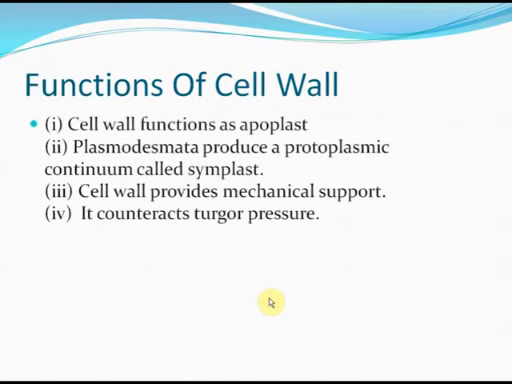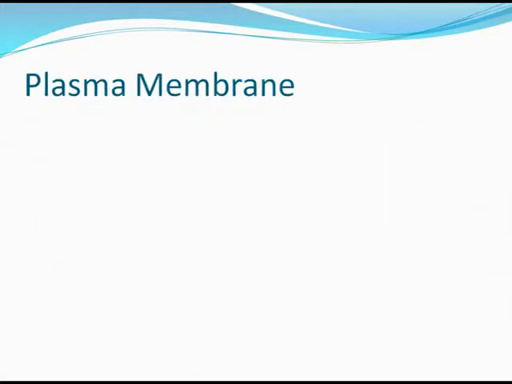Functions of cell wall. The cell wall functions as apoplast. Plasmodesmata produce a protoplasmic continuum called symplast. Cell wall provides mechanical support. It counteracts the turgor pressure.